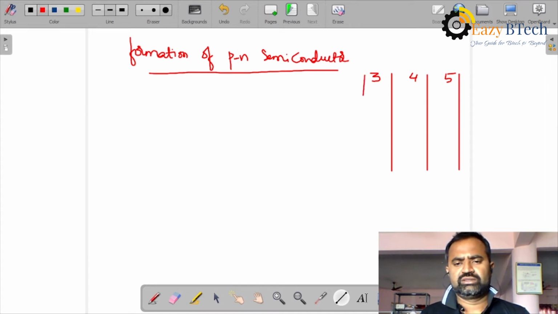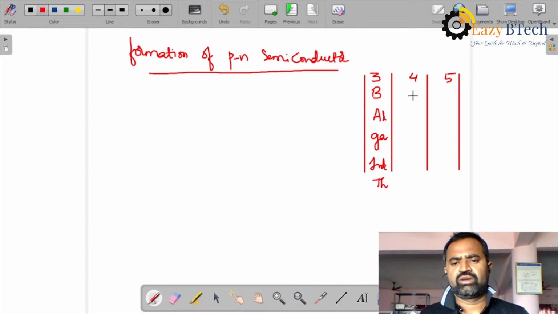You know that third group elements are boron, aluminium, gallium, indium, thallium, and fourth group elements are carbon, silicon, germanium, lead and tin. Fifth group elements are nitrogen, phosphorus, arsenic, antimony, bismuth.